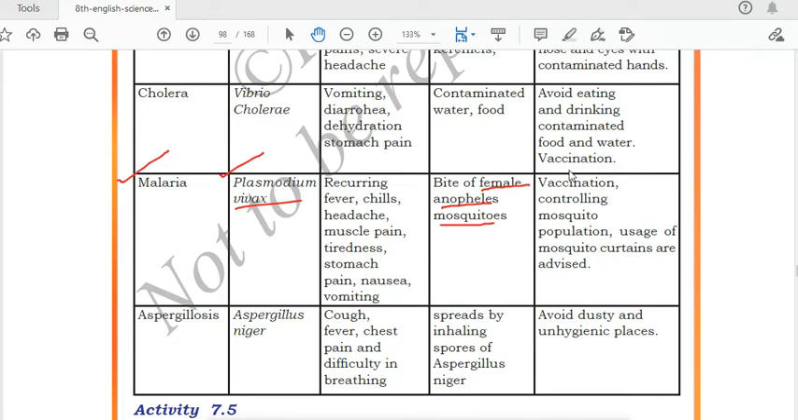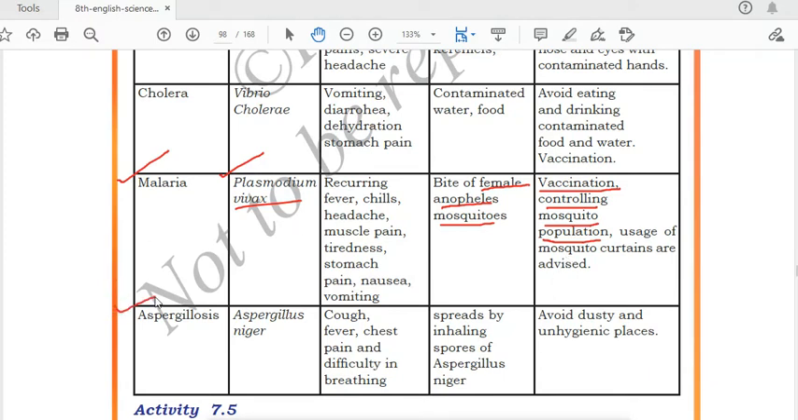Now, how can we control malaria? By taking vaccination. Controlling the mosquito population means if we use Goodnight and All Out, or use mosquito nets, then also we can control it. And spraying DDT is also used for killing the mosquitoes. Use of mosquito curtains is advised. Okay, so these are the methods by which we can prevent malaria.